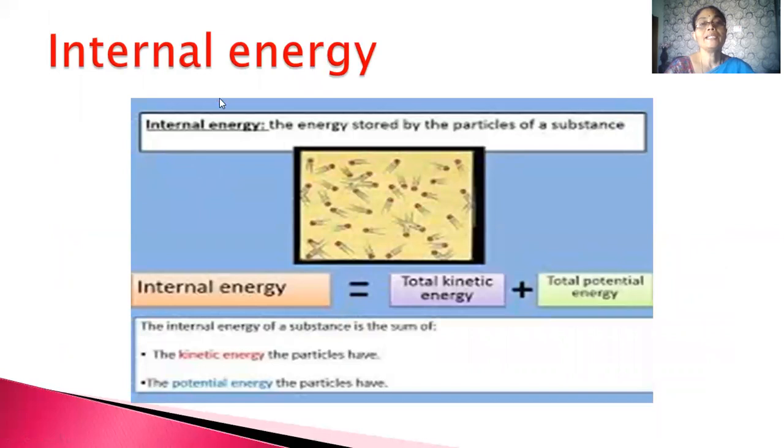This internal energy can be well explained with the help of this simple diagram. We know that matter consists of a large number of molecules. According to kinetic theory of gases, all these molecules will be in a state of constant random motion. Due to motion, every individual molecule possesses a certain type of energy which is known as the kinetic energy.